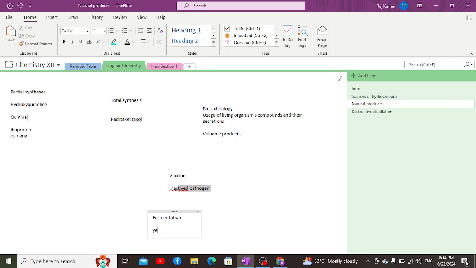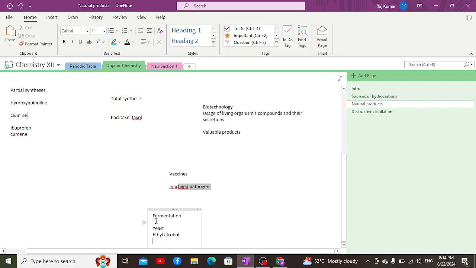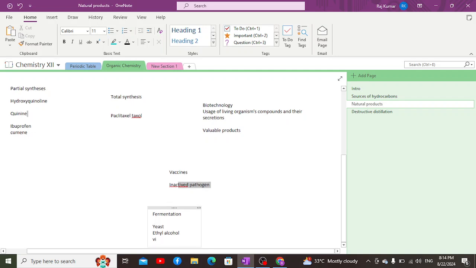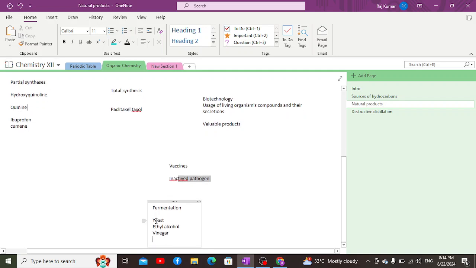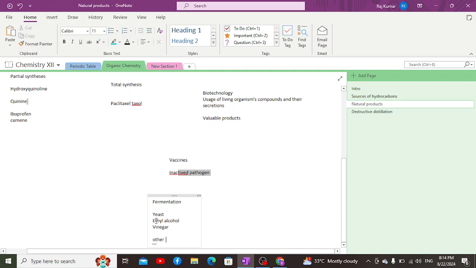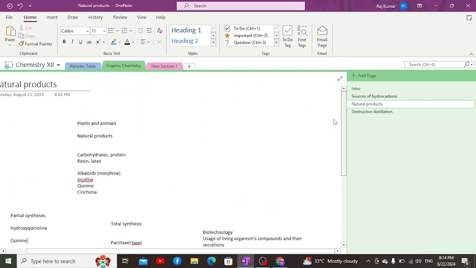For example, we most of the time utilize yeast, known as Saccharomyces cerevisiae. Yeast basically has the capability to undergo alcoholic fermentation, in which there is production of ethyl alcohol. So in brewing industries, fermentation produces ethyl alcohol as well as vinegar, depending on the type of species of yeast, and some other important compounds as well. Lactic acid is also produced in case of lactic acid fermentation.